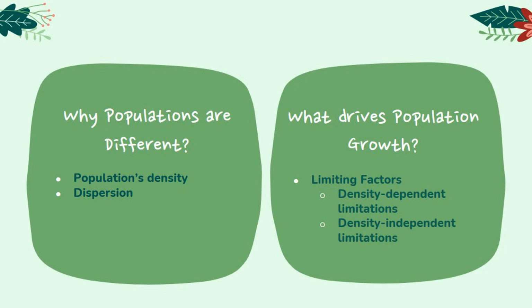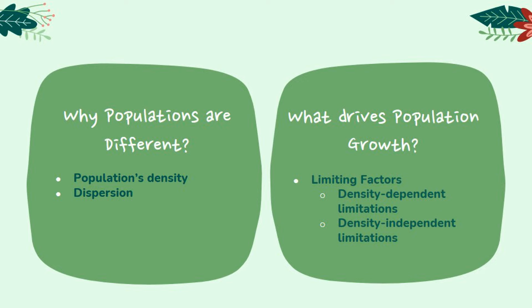Another thing a population ecologist needs to know is dispersion. Dispersion is the process that involves the movement of an individual or multiple individuals away from the population. A question now is, what drives population growth? There are all kinds of factors that drive population growth and they can vary radically from one organism to the next. To understand how fast or slow and high or low a population actually grows, you need to focus on what's keeping growth in check.